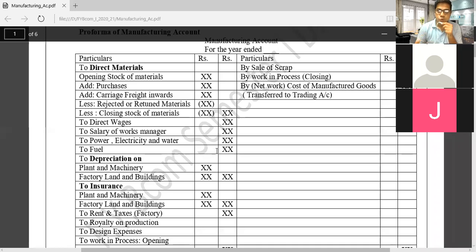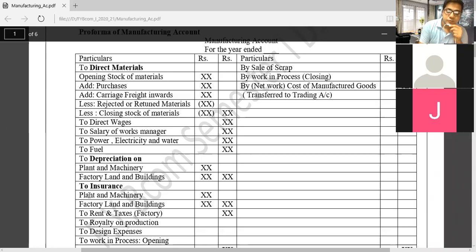Machines required fuel, and such fuel we debit as expenses. Now, in our factory we use plant and machinery, and factory land and building. Depreciation on plant and machinery and depreciation on factory land and building is recorded on the debit side of the manufacturing account.